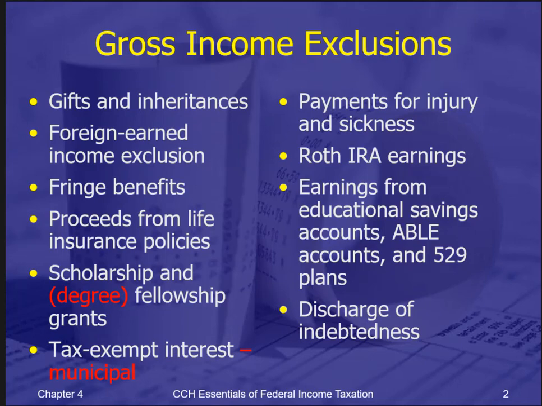Gift and inheritance is anything you receive as a gift. Now you have to be careful that if it comes from your employer, chances are it's not a gift, it's in form of compensation. And inheritances, of course, is when someone passes away and leaves you something. But those things come to the person, the receiver, and are not included in their income.